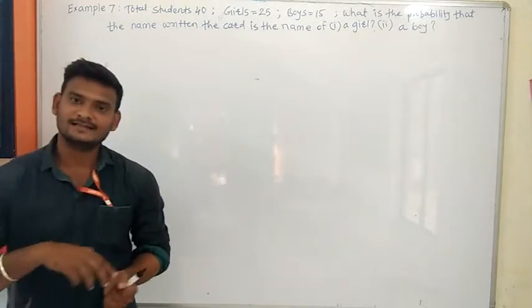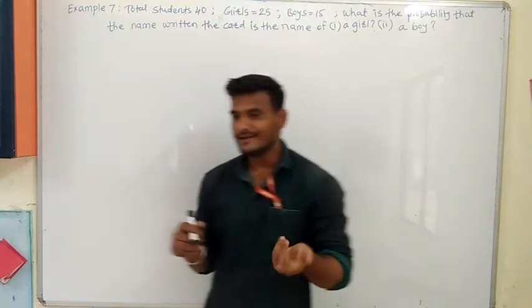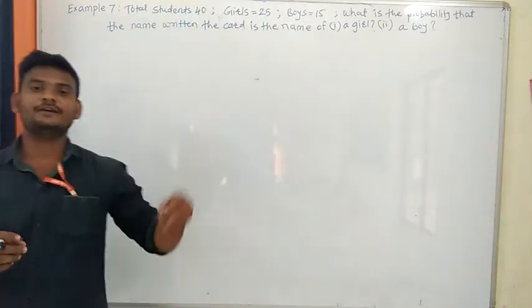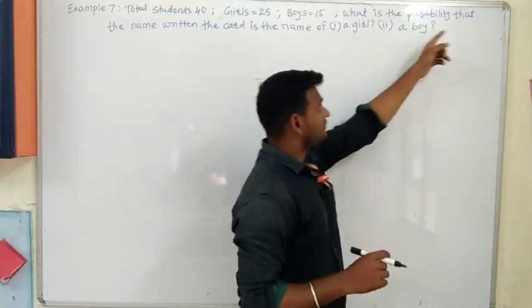All these 40 cards are stirred well with the help of a stick. And after this, I have drawn one of the cards. Then, what is the probability?